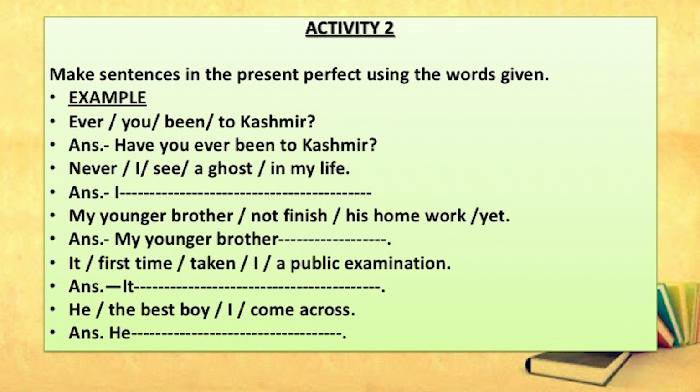Ever you been to Kanyakumari? And the answer is, have you ever been to Kanyakumari? The question is in the interrogative form. So, you start the question from have, because have is the appropriate form for present perfect in this context. Have you ever been to Kanyakumari?